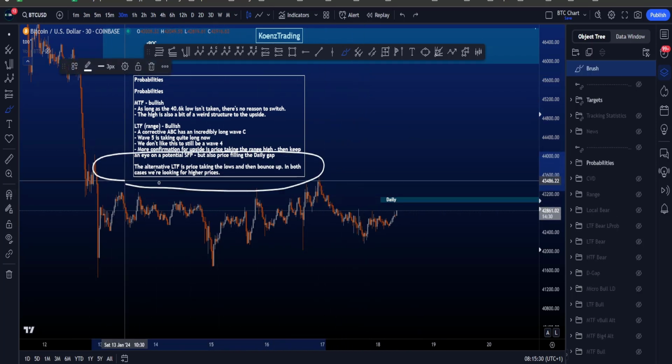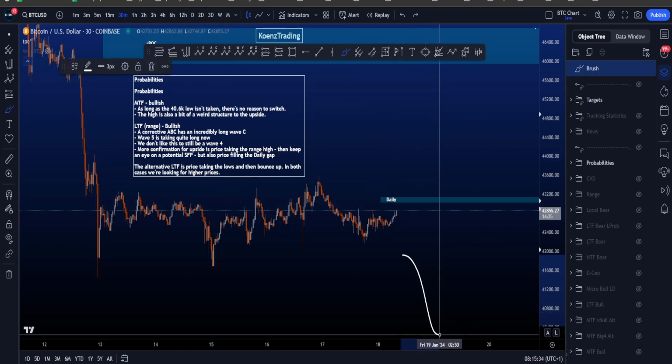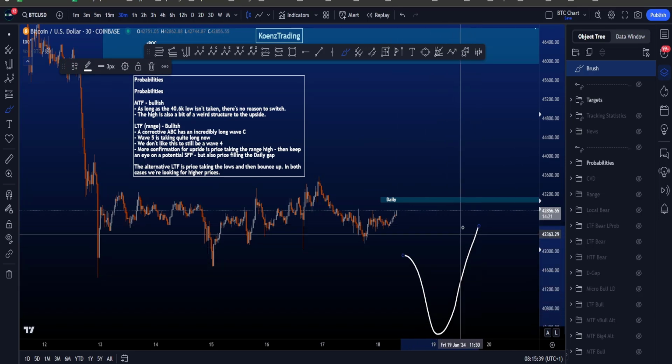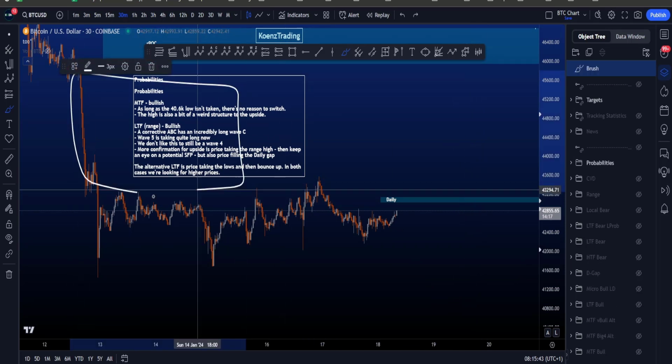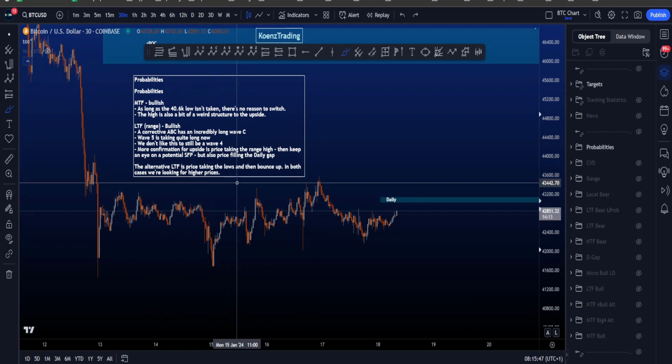The alternative low time frame scenario here is price taking the lows for a 5 or potentially a B, and then we move towards the upside once again to still look for a bigger retracement to the upside, where in general I'd still be looking to fill that daily gap. So in both cases we are looking for higher prices.